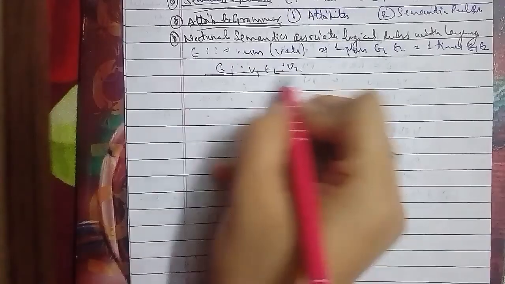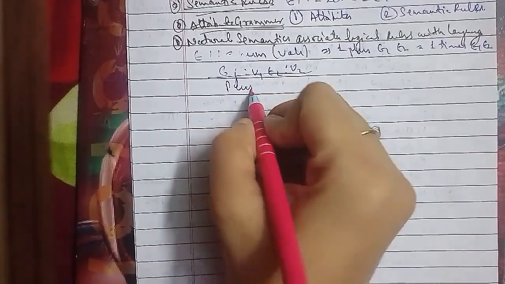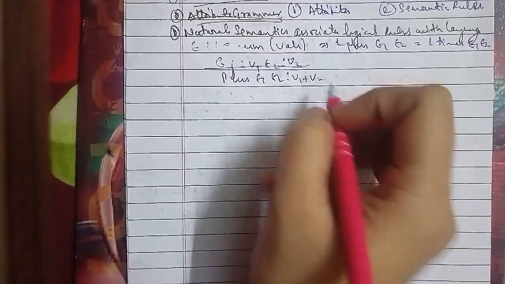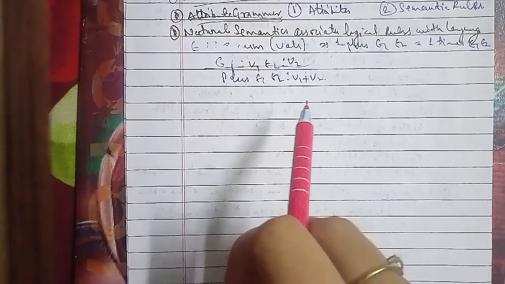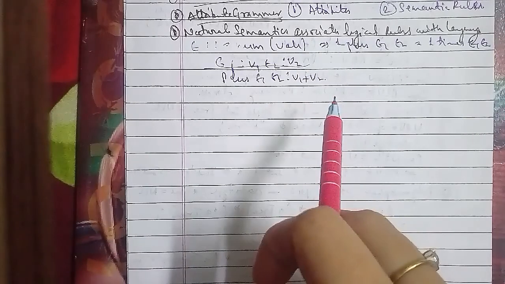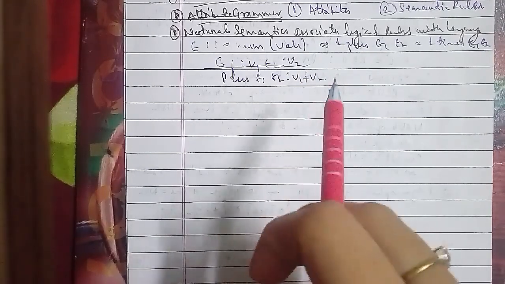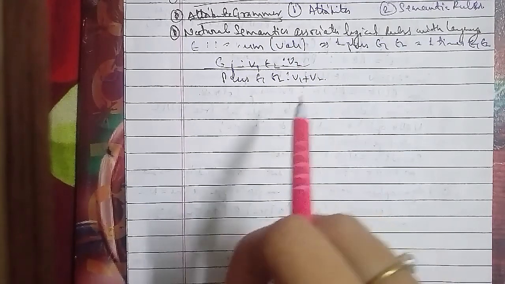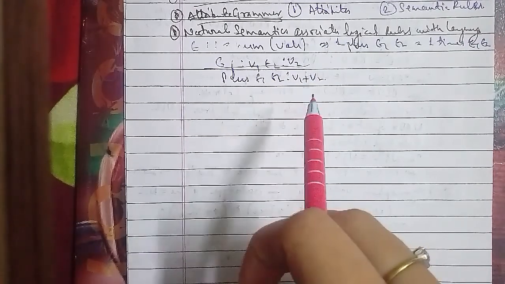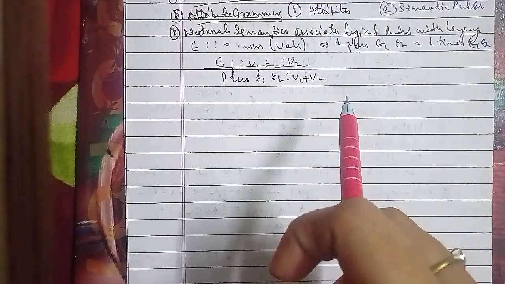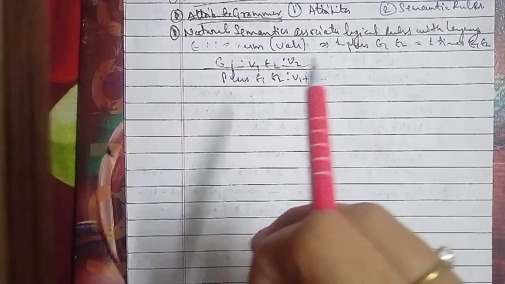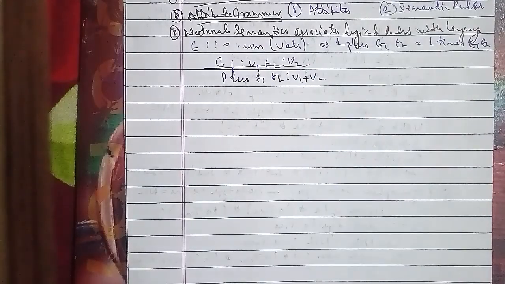So if e1 has a value of v1 and e2 has a value of v2, then plus e1 e2 has the value of v1 plus v2. To the left of the colon in the formula, v is an expression, and its value v appears to the right of the colon, in a formula like plus e1 e2 and v1 v2. So the expressions e1 and e2 belong to the defined language, and v1 plus v2 belongs to the defining language as well. Now we'll talk about another one, which is the last topic of Unit 4, the other programming paradigm, and that is: what do you understand by denotational semantics?